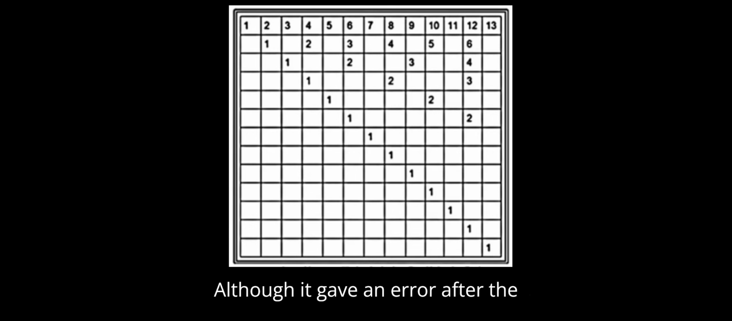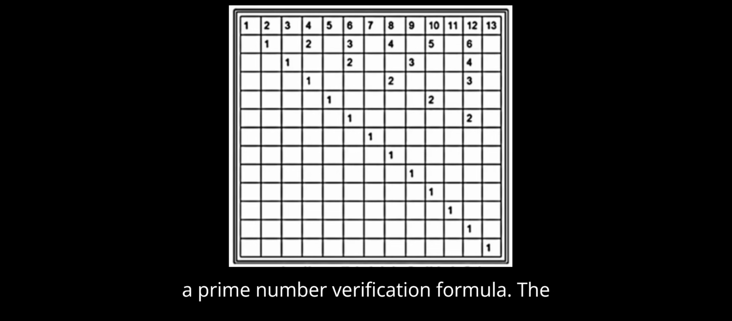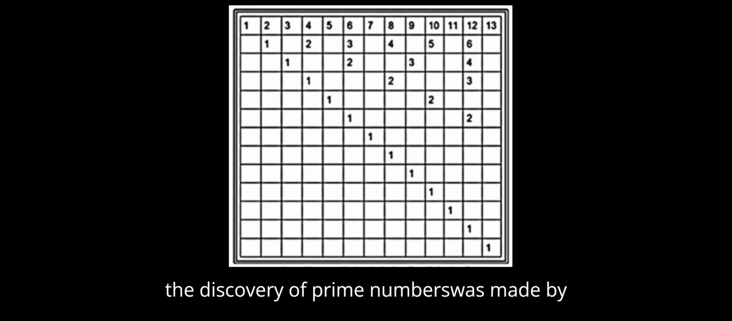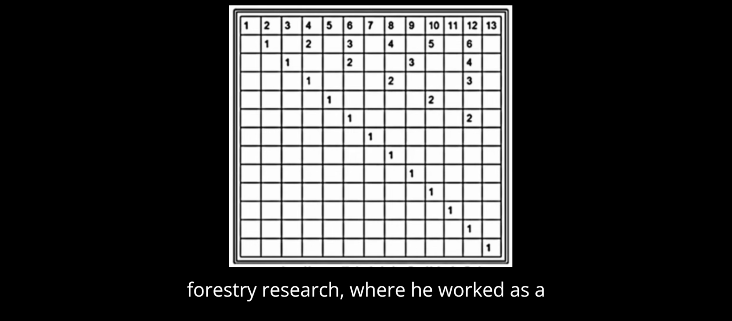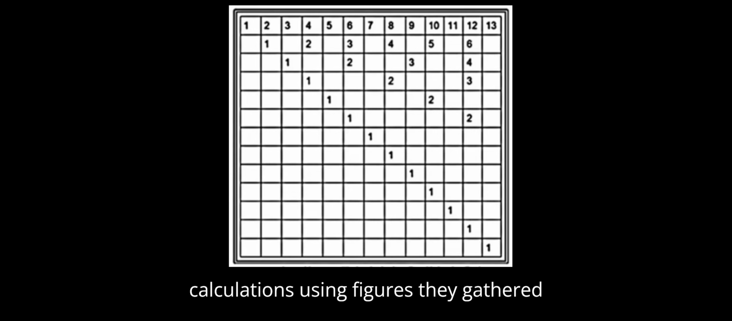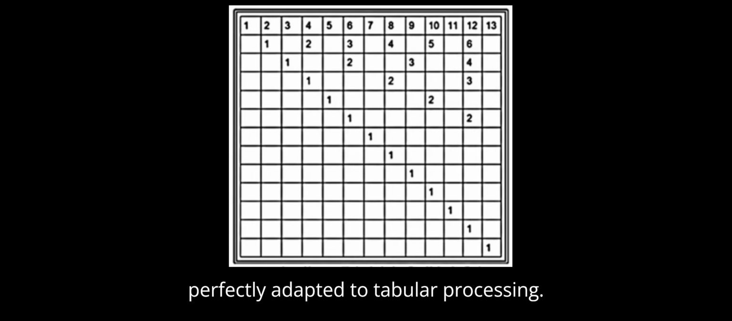Although it gave an error after the number 120, it was an achievement, in that it gave the longest sequence of consecutive prime numbers resulting from a prime number verification formula. The table that constituted the achievement of the discovery of prime numbers was made by using statistical research methods applied to the study of plants in forestry research, where he worked as a laboratory technician in forest protection. These tables were a real chore for laboratory workers and technicians, who made tabular calculations using figures they gathered from nature with efforts, sometimes extremely great and over the course of years. However, the natural numbers were perfectly adapted to tabular processing.